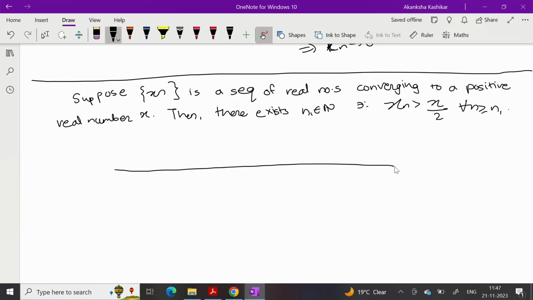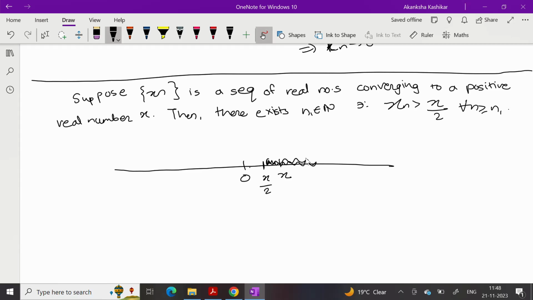Let us draw the picture and then life will be easy. So I have 0 here. We know x is positive, so x is somewhere here. X by 2 is somewhere over here. So we want to claim that if I leave out finitely many terms, then all the terms are here to the right of x by 2. Can you see that this is obvious from the definition of convergence?